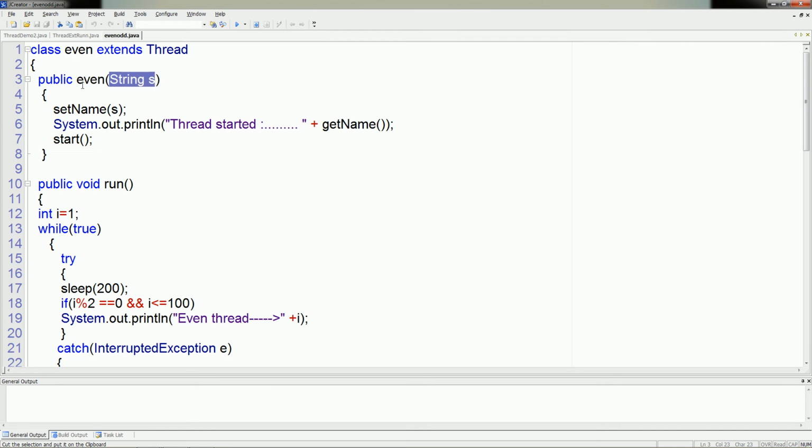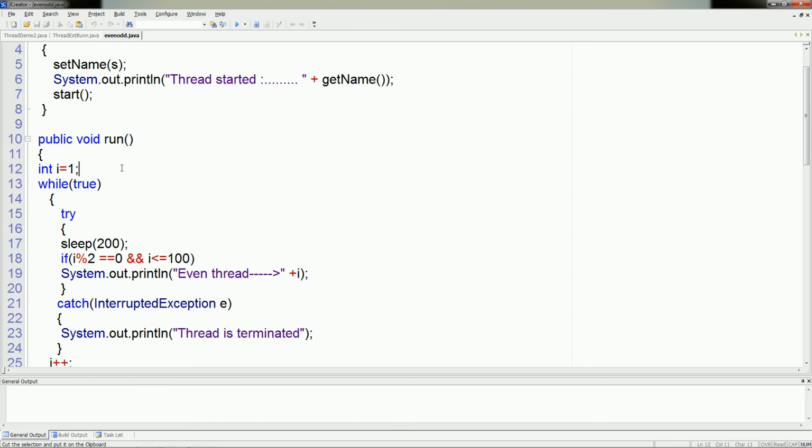We write the constructor of this class. This class directly extends the Thread class. Therefore, here we directly call the methods of the Thread class, the setName method. Then give the message thread started, display the name of the current thread and use the start method. Then after initialization, the run method gets executed.